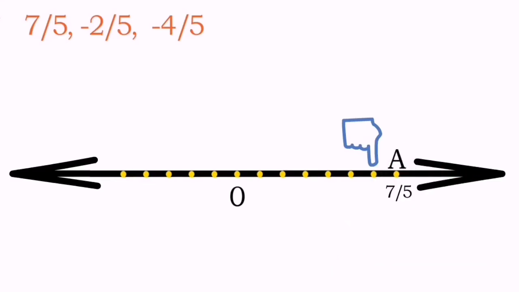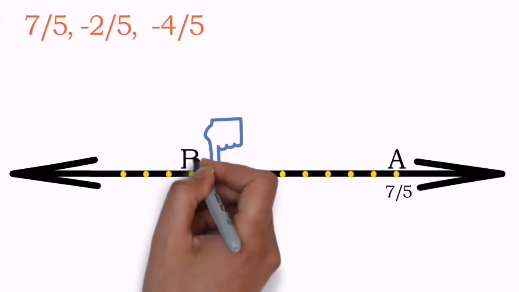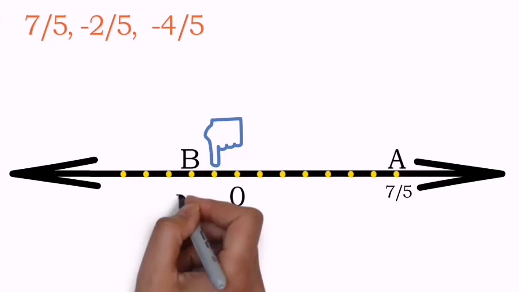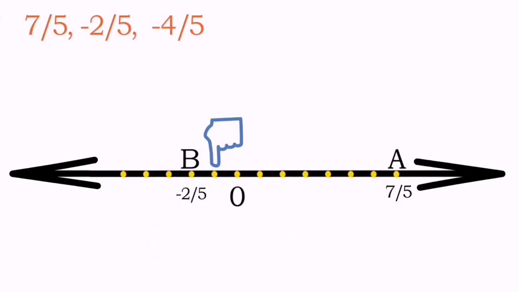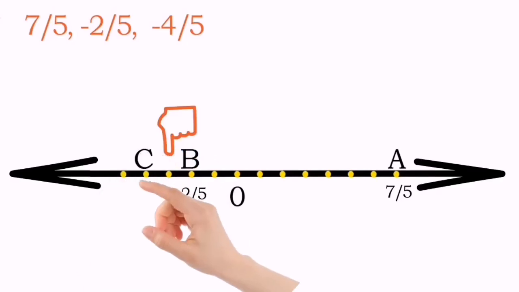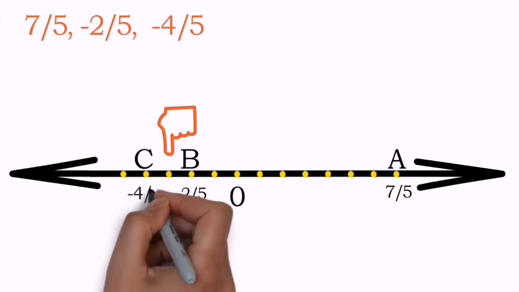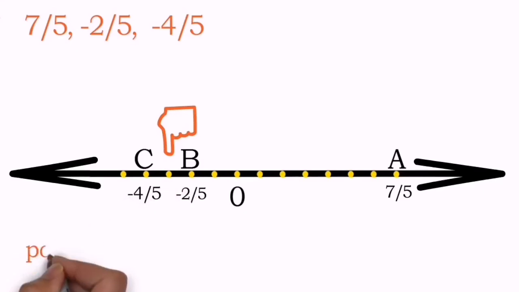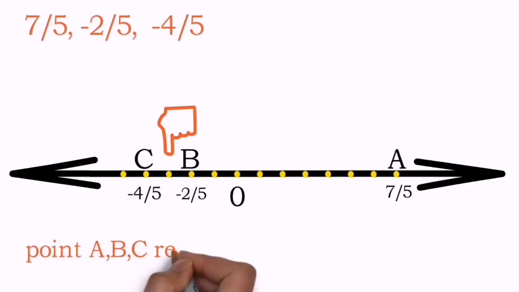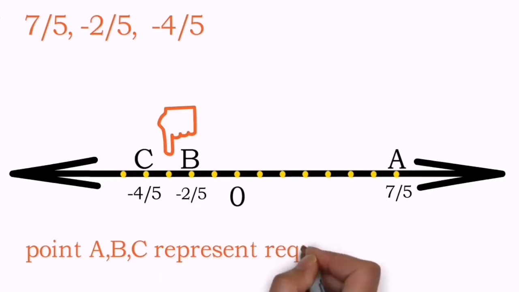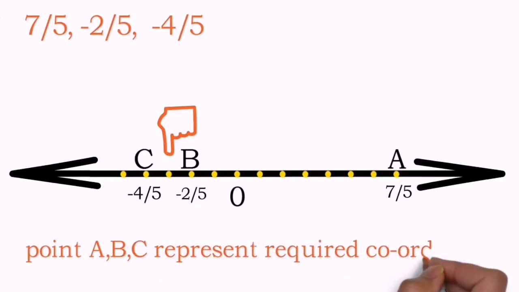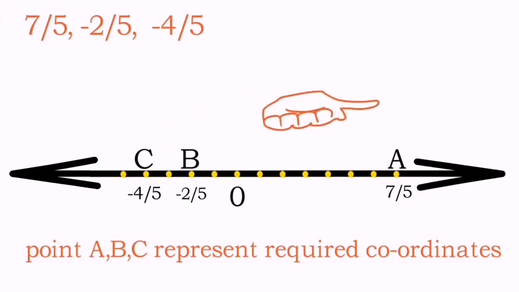So the first number is shown, so name it as point A, and as the second number is negative, go to the left side. So the first dot is minus 1 upon 5, and the second dot, that is B, will be minus 2 upon 5. Next one is minus 3 upon 5, and the next to it will be our important dot, that is point C, which shows minus 4 upon 5. And as we have chosen points A, B, C to show the required numbers, let it be in the final answer also. I hope I made it very clear to you.